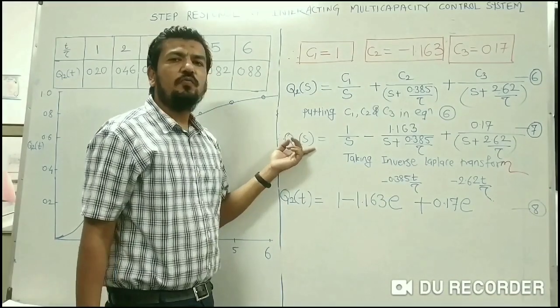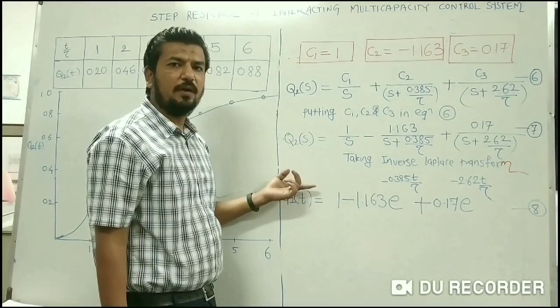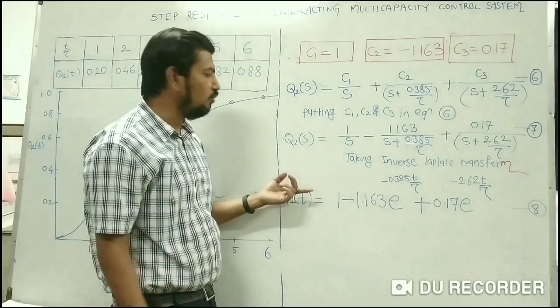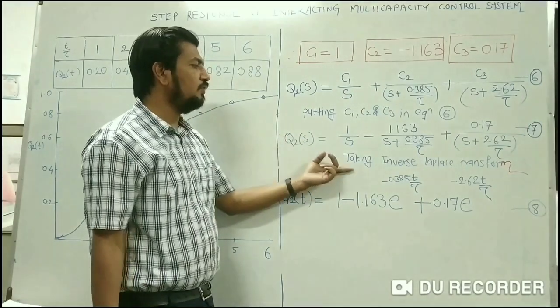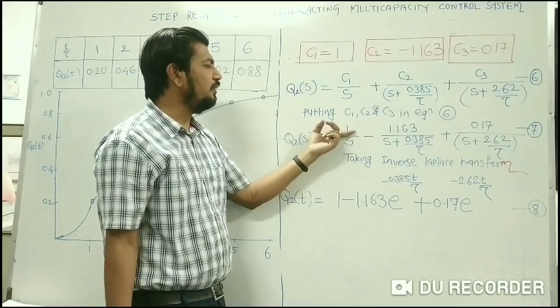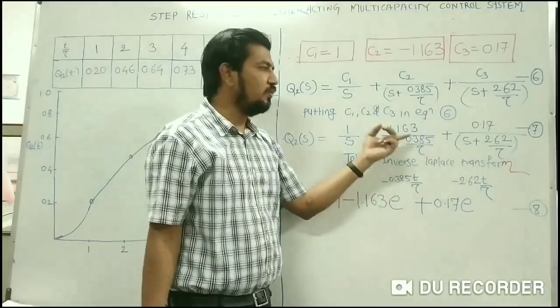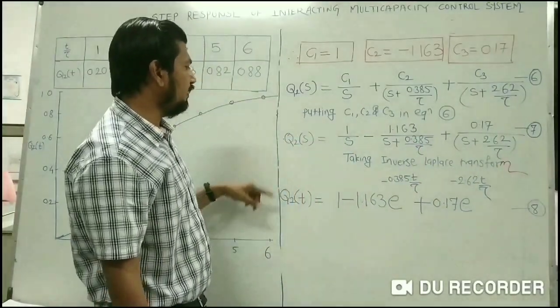Now what we actually need is the response. This is in the S domain, and response is always in the T domain because we study the response with respect to time. So again I have to take the inverse Laplace transform of equation 7, and this is quite simple now because we have determined the values of the constants. So taking the inverse Laplace transform of equation 7, what will you get?